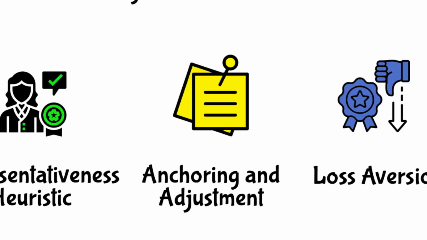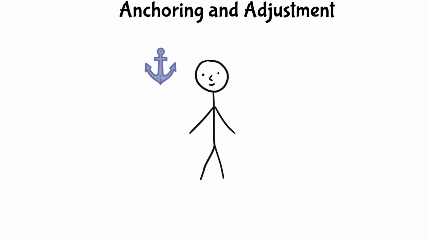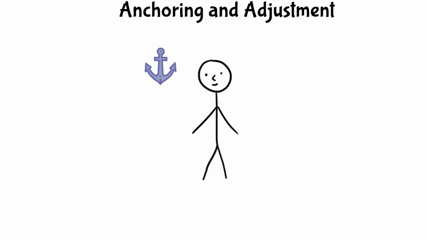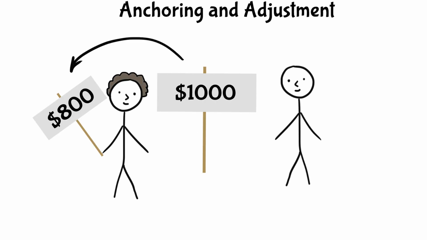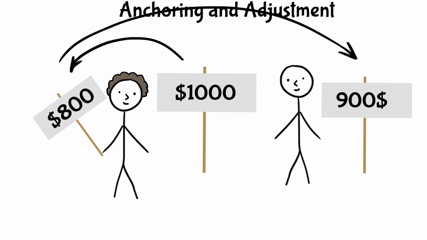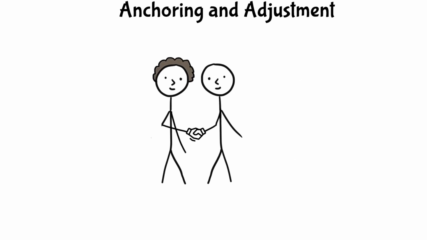Anchoring and adjustment. This bias occurs when people start with an initial anchor and make adjustments to it. For example, starting with a high price in negotiations and then slowly reducing it to seem more reasonable.